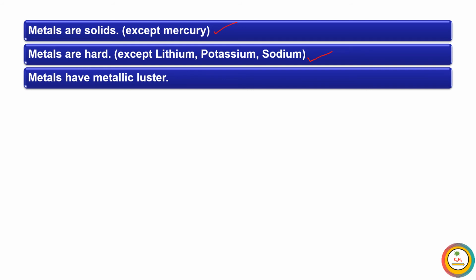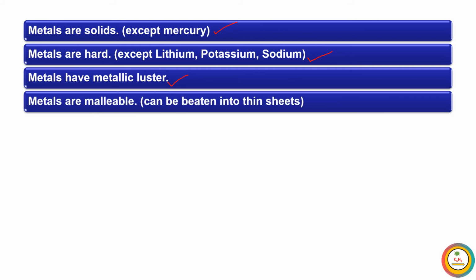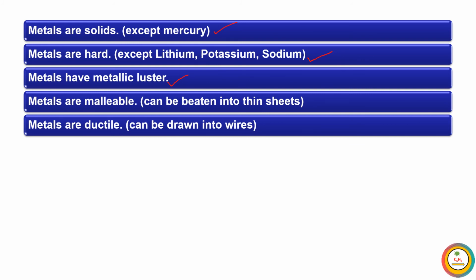Metals have metallic luster, the shining property of metals. Metals are malleable: we can convert metals into thin sheets. The best example is gold leaf. Metals are ductile: we can convert a metal piece into wires.